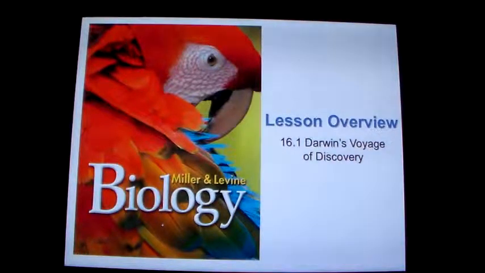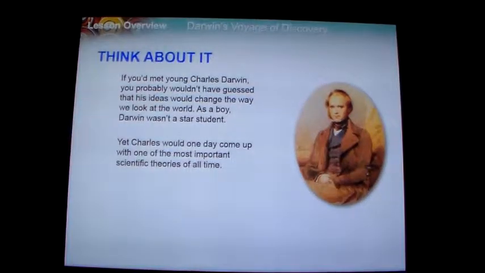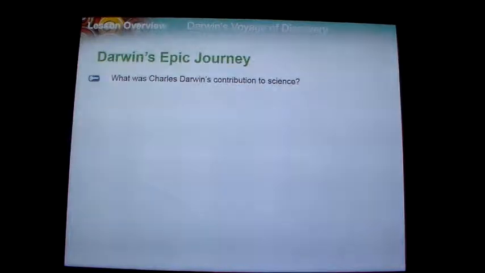All right, this is section 1 of chapter 16, looking at some of Darwin's voyages, some of the stuff that Darwin studied as he was starting to develop his theory of evolution and his theory of natural selection. Okay?